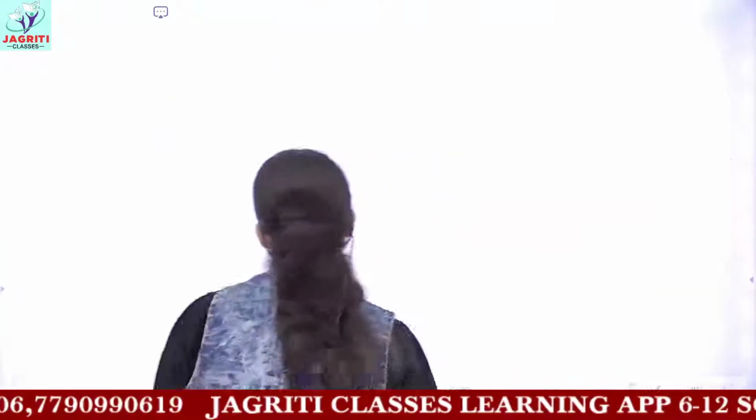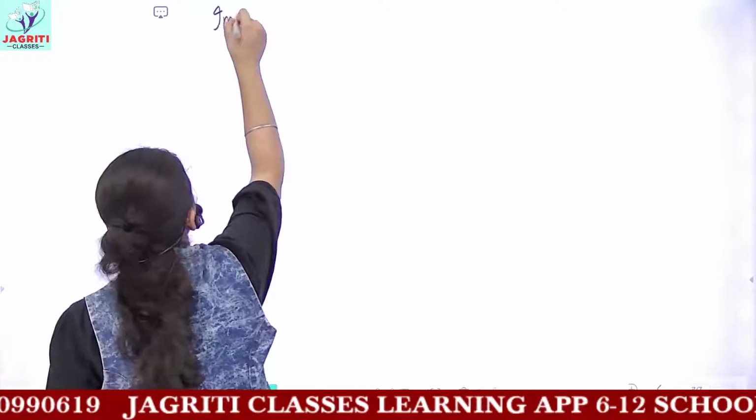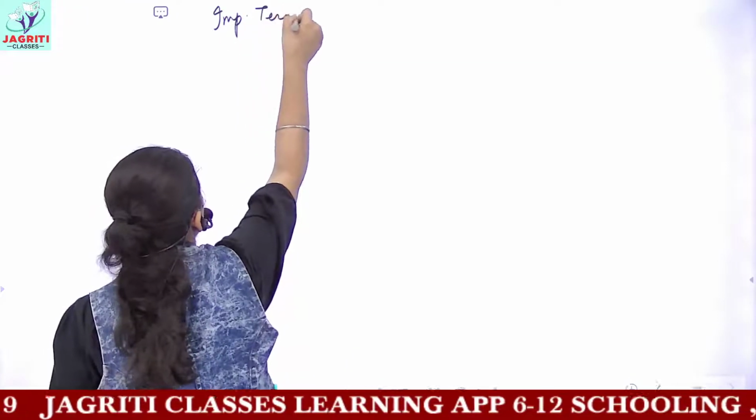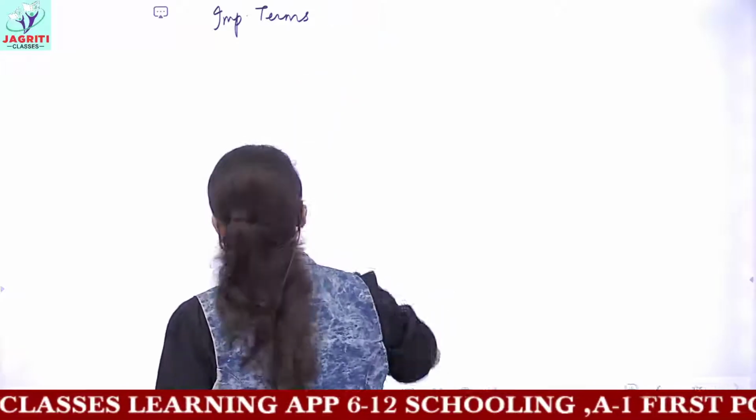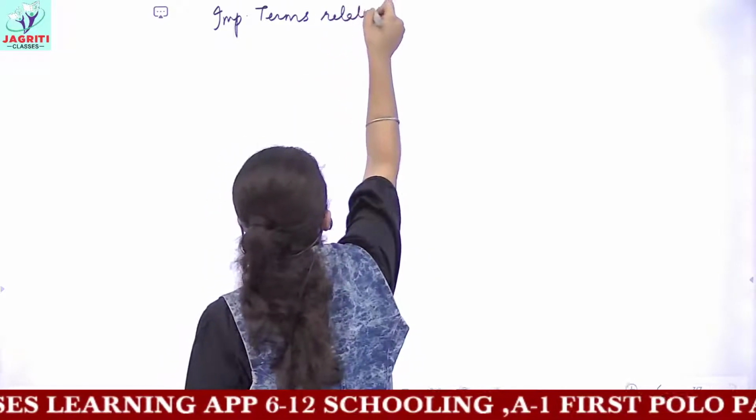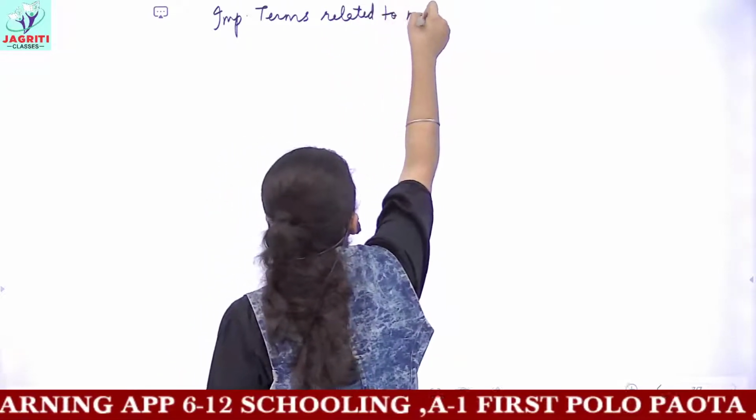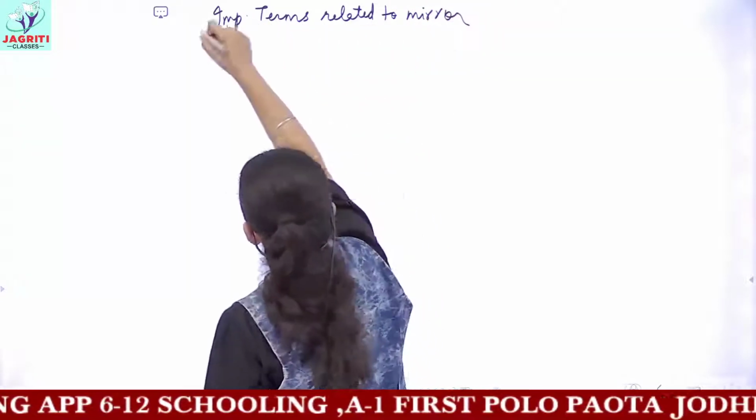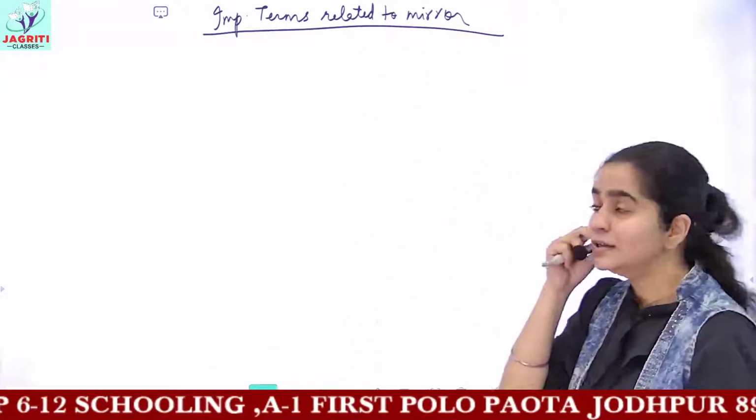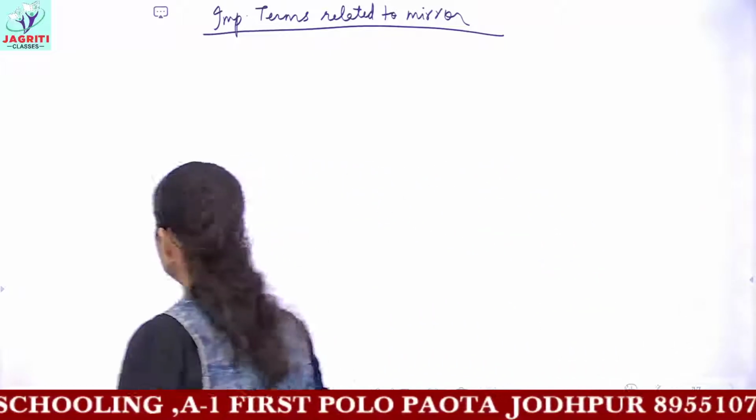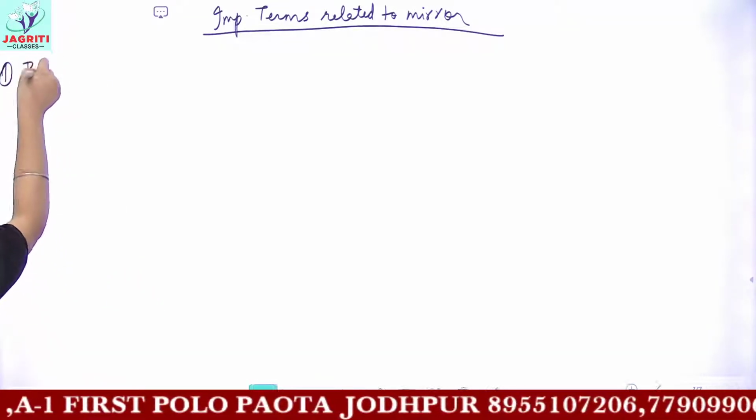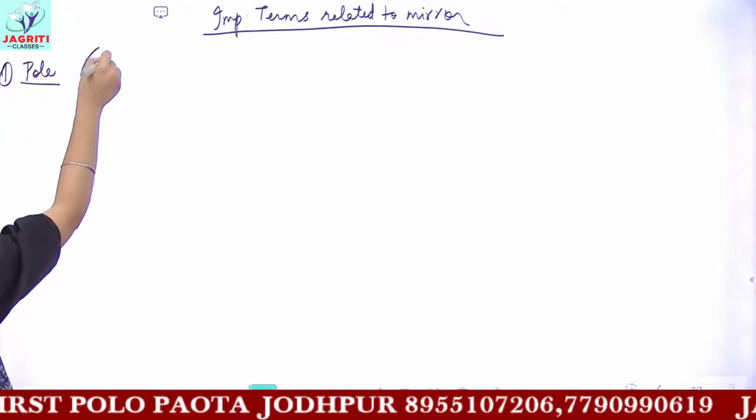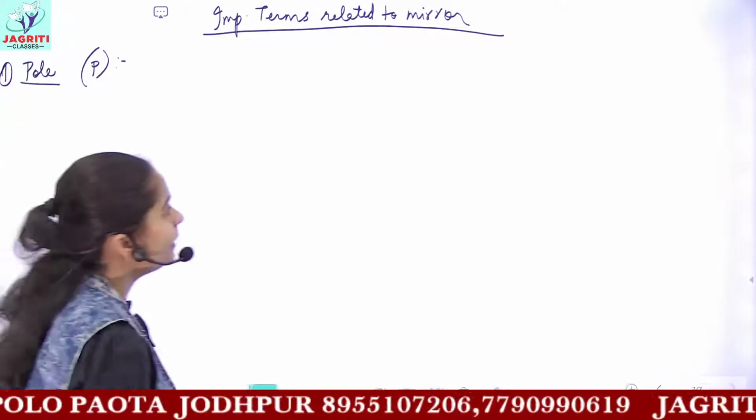Now we'll be discussing some important terms related to the mirror. And here we'll be discussing both concave and convex mirror. The terms are the same for both. So the first term which we need to discuss is pole. This pole is represented by the letter P. What do you mean by the term pole?